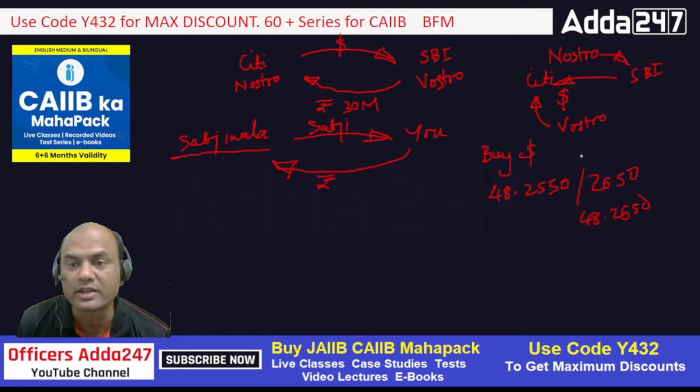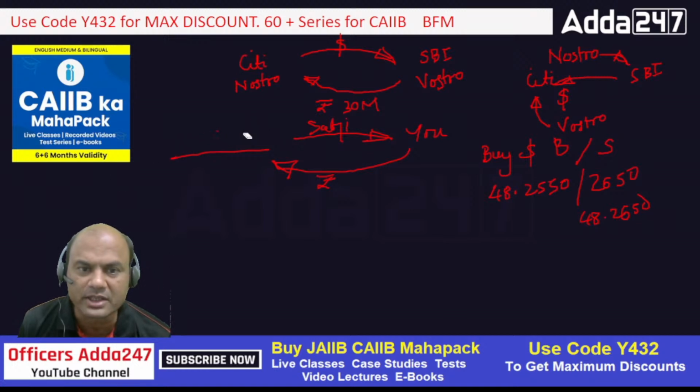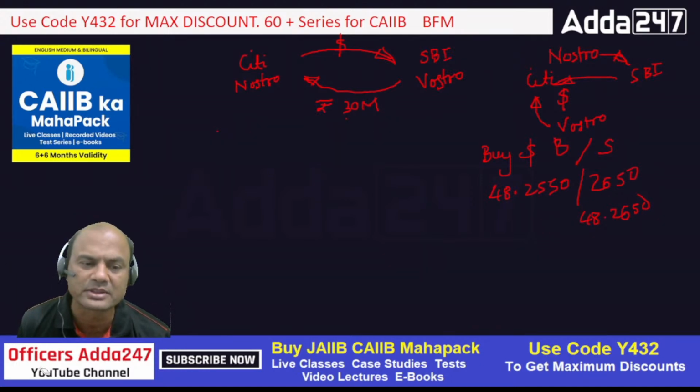We are buying. Always remember, left side is buy, right side is sell. Whenever you are buying, quote the left side. So 48.2550, this much rate I'll quote now. I'll remove this sabji concept now. Everyone has understood this sabji? Type yes in the comment section if you have understood it. Same sabji concept will be used in your forex also. Always remember, forex is same as that of the sabji wala business.